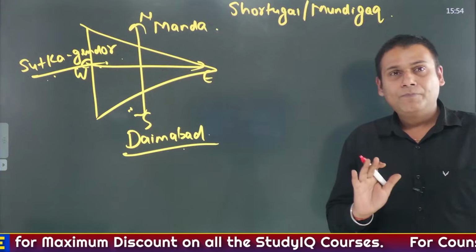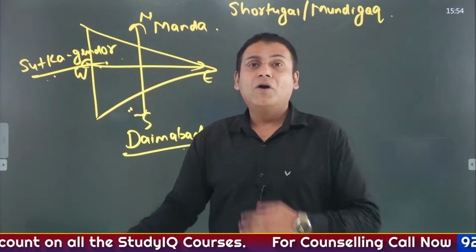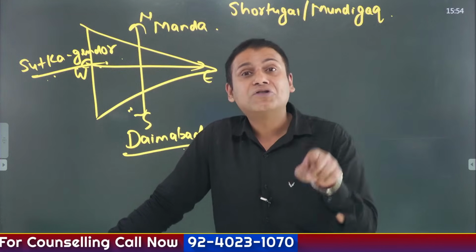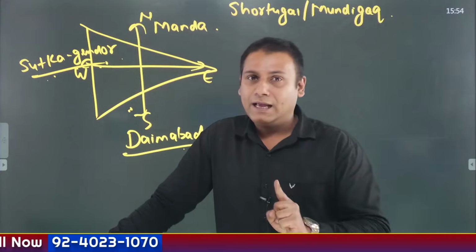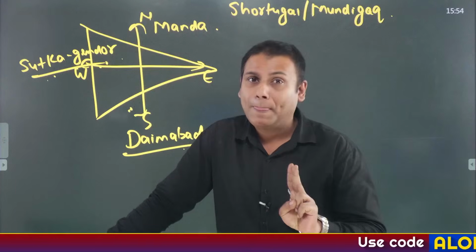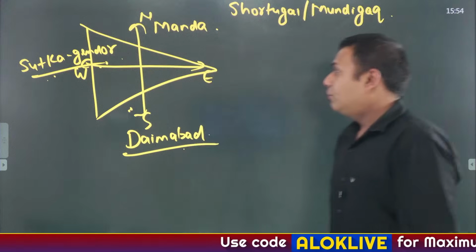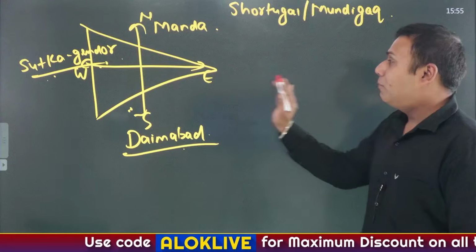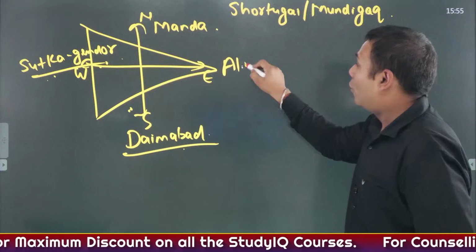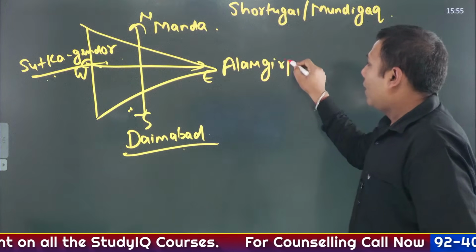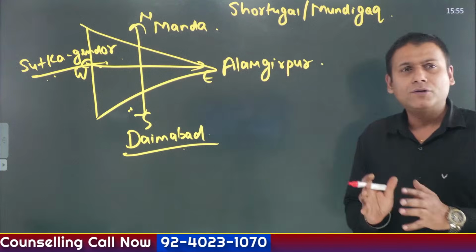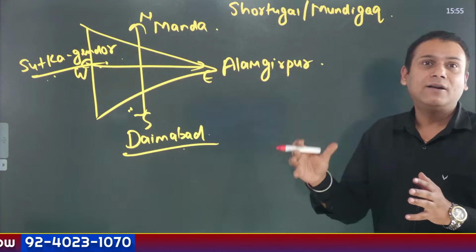Is that clear? Here at the site of Sutka Gendor, one of the striking features is that many historians believe this site was created due to coastal upliftment. First, ashful pots have been found at the site of Sutka Gendor. Then comes the easternmost site. The easternmost site is located on the banks of the river Hindon, and that is Alamgirpur. If anybody has an aerial view of Indus Valley civilization, it roughly looks triangular or quadrilateral in shape.